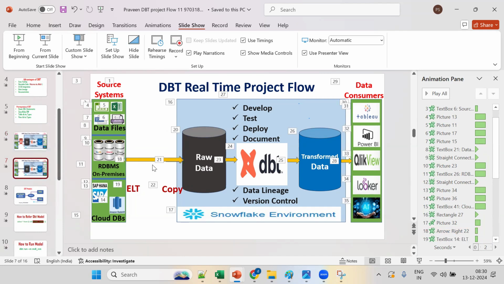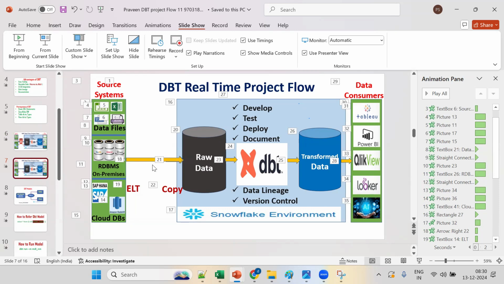Good. You told DBT will perform the ELT pipeline, right? Where exactly does it come in? Raw data is the loading part. Extracting part is the source systems. And DBT will do the transformation. This combination you are calling ELT, right? ELT pipeline. Fivetran is extracting data and loading to Snowflake. DBT is taking the data and doing the transformation. It's called ELT.